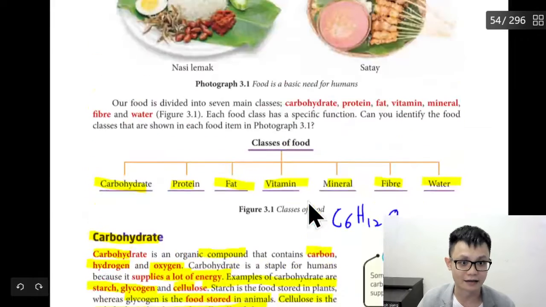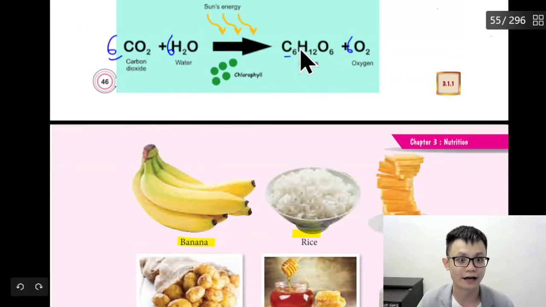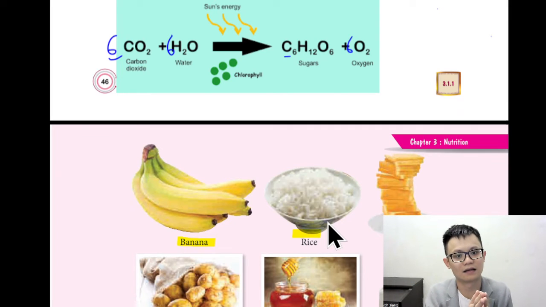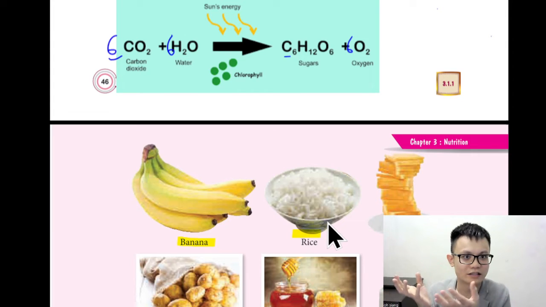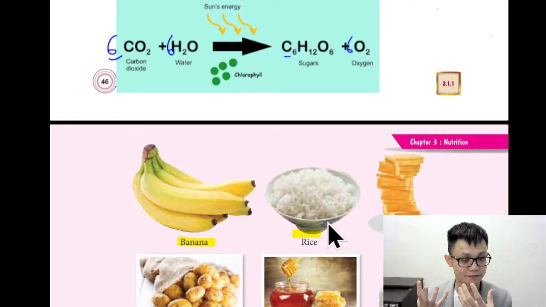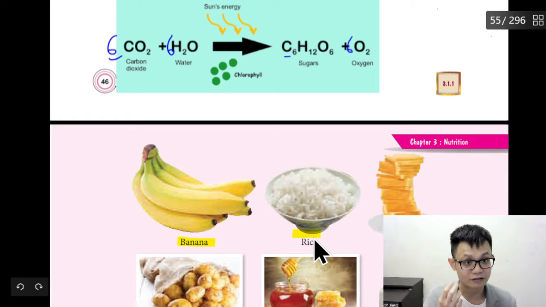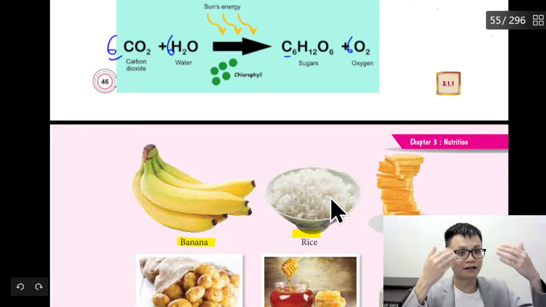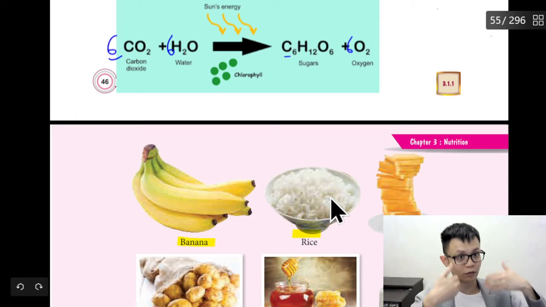Same like sugar and carbohydrate. If you have diabetes, you cannot eat rice because rice has sugar. Rice is sugar, sugar is rice. It's almost the same. Carbohydrate is sugar, sugar is carbohydrate. It's just that sugar has a simple type and a complex type. Simple type, when you eat, you feel sweet. Complex type, like starch, when you eat, you don't feel sweet, but it will become very sweet as you swallow it down into your body.